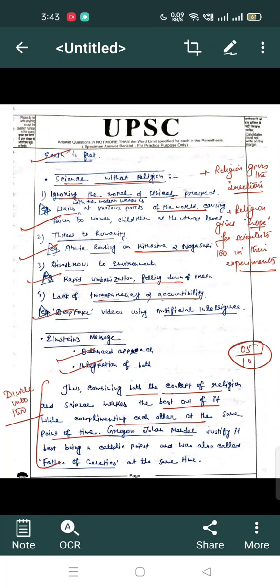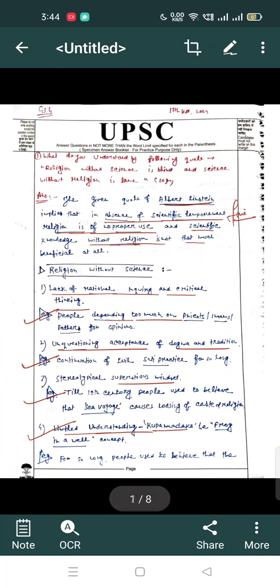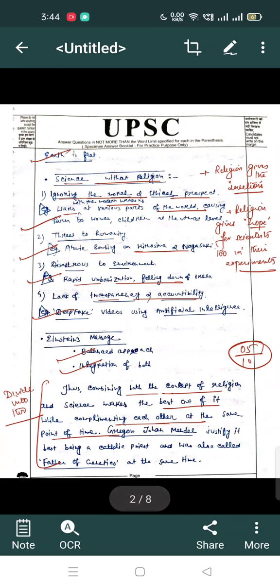Okay, after that, before concluding, I have written a small pointer like Einstein's message, balanced approach, integration of both. Then I have given the conclusion part. I got the recommendation that if I would have written it in 2 portions, since 2 parts are there, religion without science and science without religion, then it would have been better. Anyway, I have written it all together.